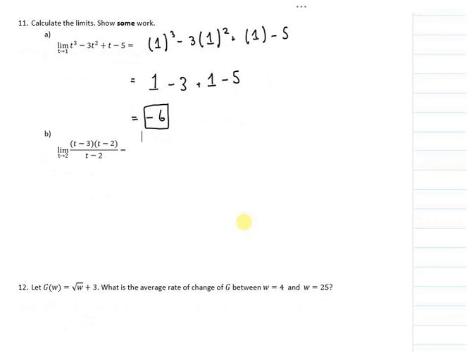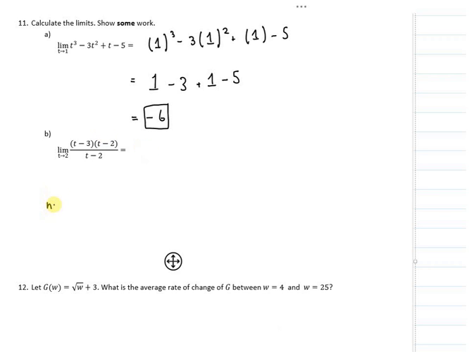For this second problem, notice I have a common factor in the top and the bottom, and I've already given it to you in a factored form. The test will be the same way if there's a problem like this. If I try to plug in a 2, I'm going to get 0 over 0, but that doesn't mean the limit doesn't exist.